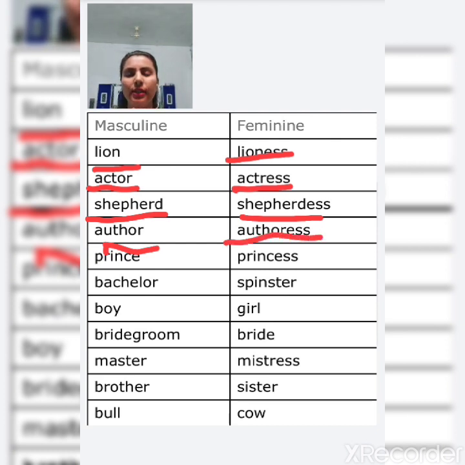Authoress. Next is prince, and the feminine of prince is princess.